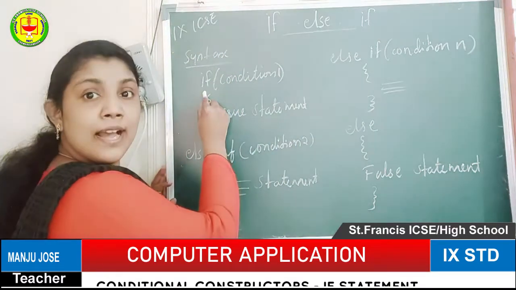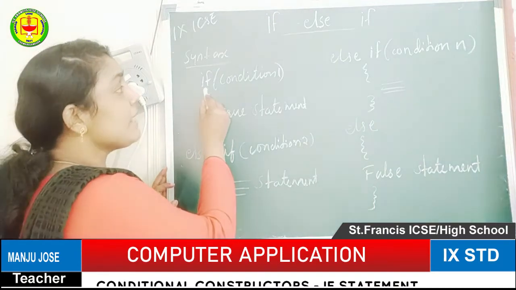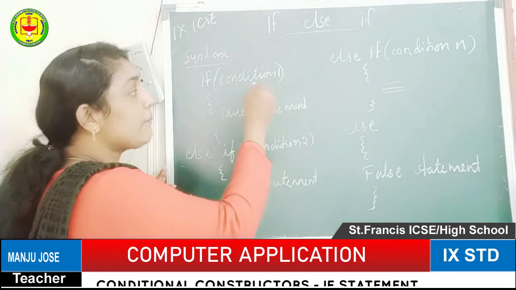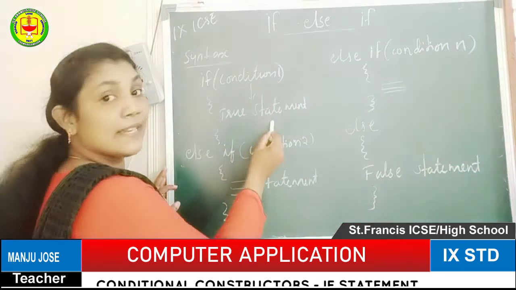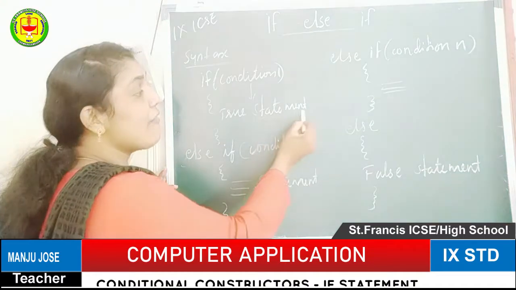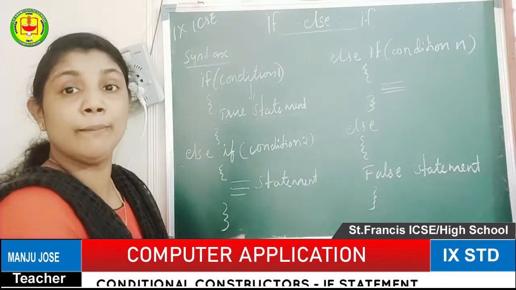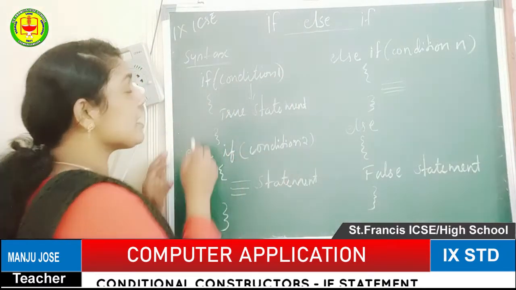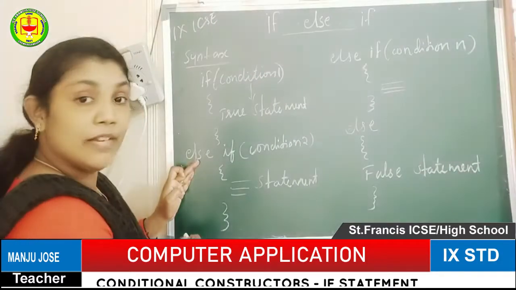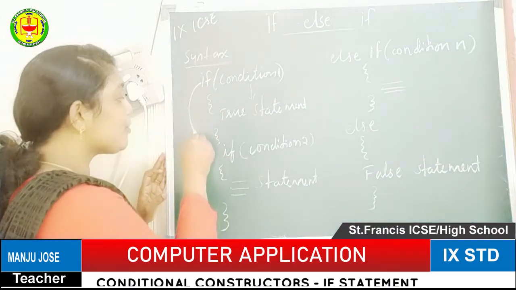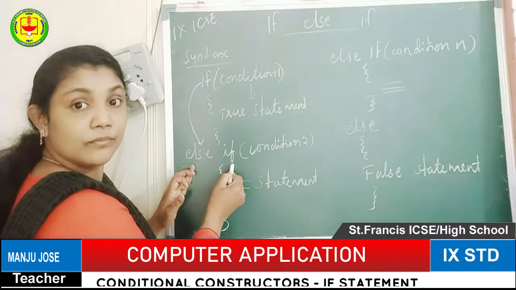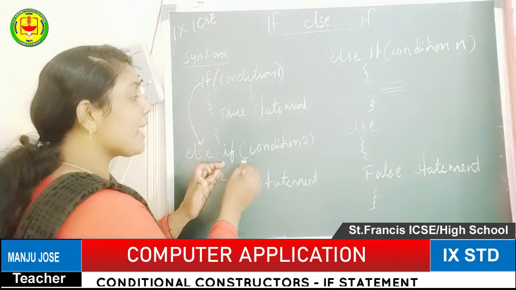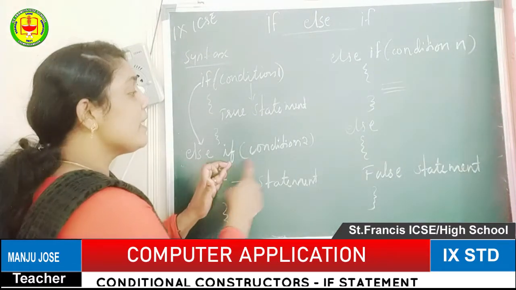First you have to give the if statement with the first condition, condition 1. If condition 1 is true, the program controller comes inside the true section, the true statements you have given get executed, and the relevant output is generated. If the condition is false, what will happen? The first if has an else part. So the program controller comes to the second part, else if. Here, with the first else, at the same time we apply one more condition, so else if condition 2.